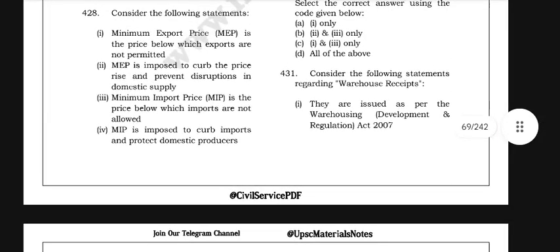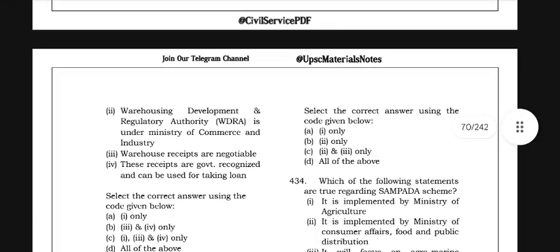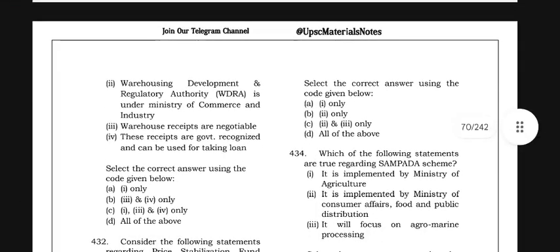These receipts are issued as per the Warehousing Development and Regulation Act. The WDRA is under the Ministry of Consumer Affairs. Warehouse receipts are negotiable. These receipts are governed by the Act and can be used for taking loans.